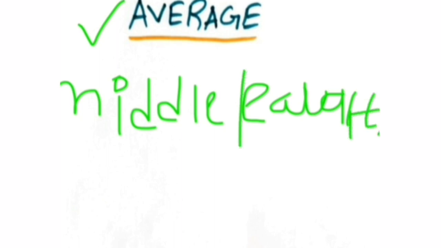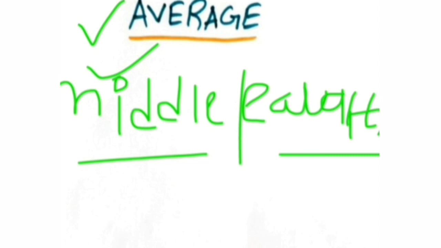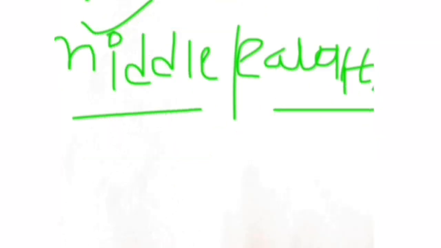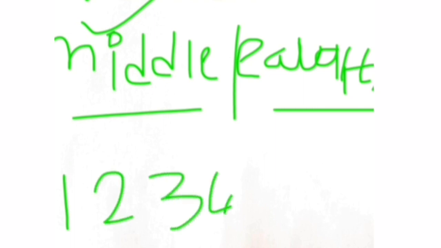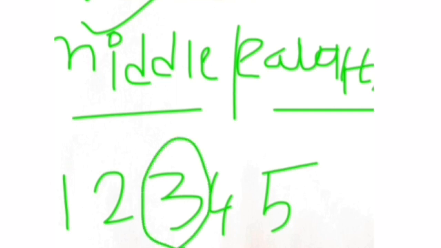So there are two terms that describe this averages topic. One is middle and another one is equality. First we see what is middle. If you have numbers like 1, 2, 3, 4, 5, there are five terms, and the average means the middle term. So this is the middle.